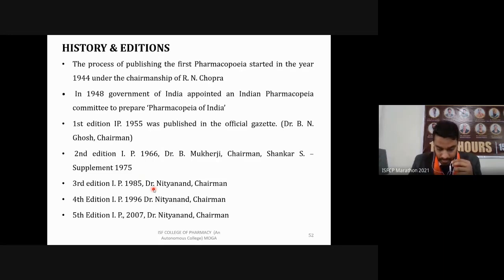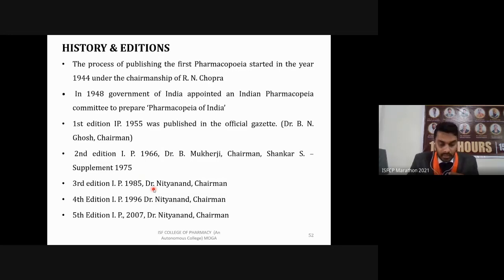For this fourth edition, the first addendum became effective from 31st December 2000, where 42 monographs were added. Then the second addendum was added in 2003, where 19 new monographs were added. In this case, it was only containing the drugs used in human beings, but one supplement was also published, which contains 208 monographs and 4 appendices.